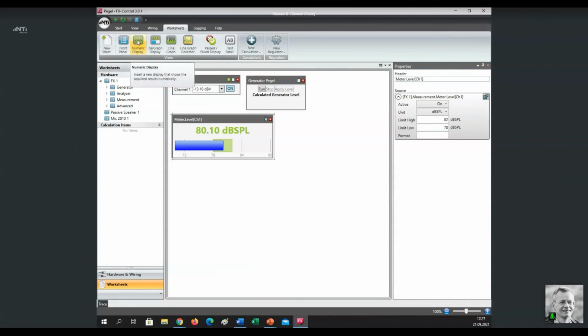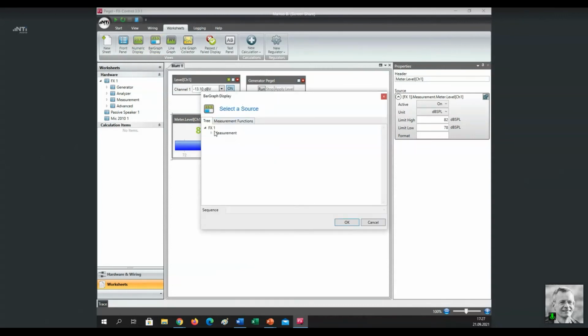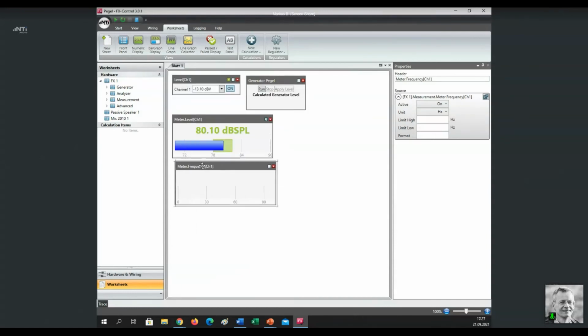But I can even add another measurement. Let's say the frequency of channel 1. That shall be 1 kilohertz. So I can here edit the acceptance criteria for the frequency. Same as the scaling.